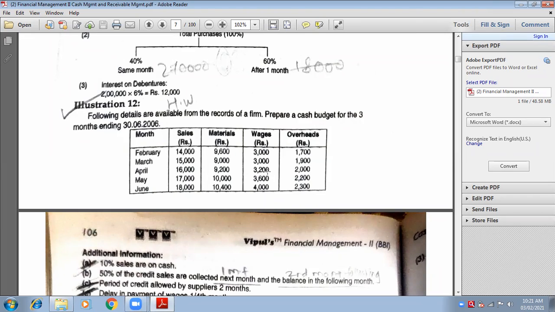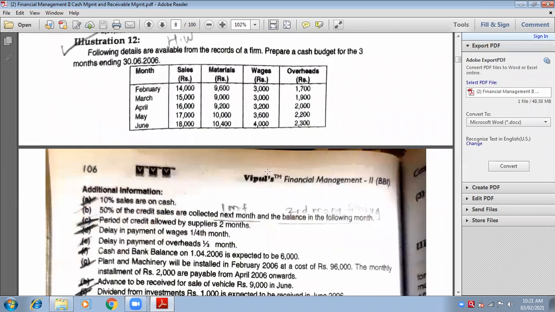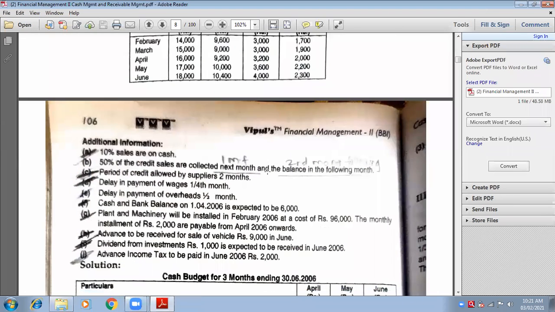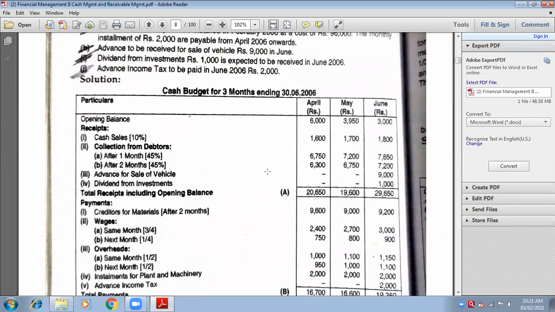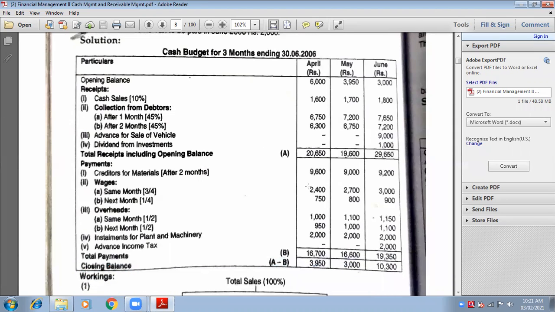We will have to take 3/4. So 3,200 into 3 divided by 4, how much will it be? Can you tell me? 2,400. Look, see here, 2,400 belongs to April and is shown in the month of April only. So I hope the doubt is clear.